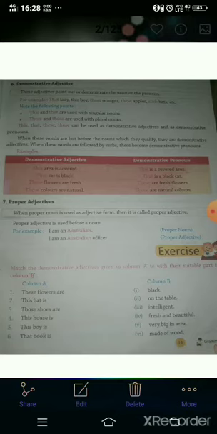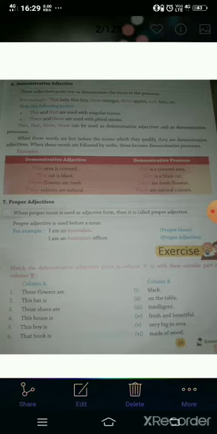For example, that lady, this boy, those oranges, these apples, such bats, etc. In the first example, that lady, that points out the lady. In the second example, this boy points out the boy. This boy means वह लड़का.